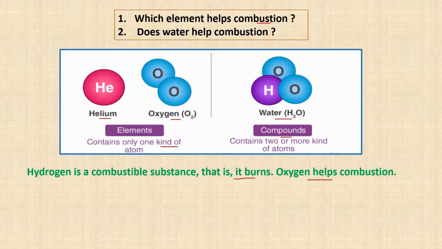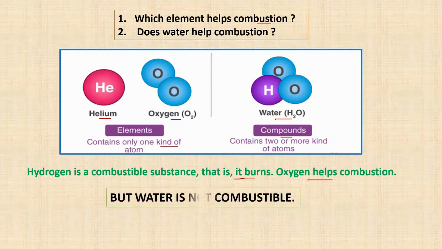So these both elements, hydrogen separately and oxygen separately, both will help combustion. But water is not combustible. Now water comprises hydrogen and oxygen. These elements come together and give you the water molecule. But water is not combustible.